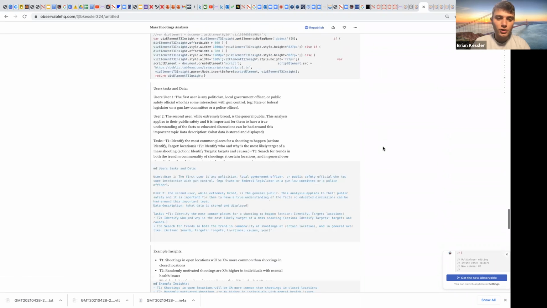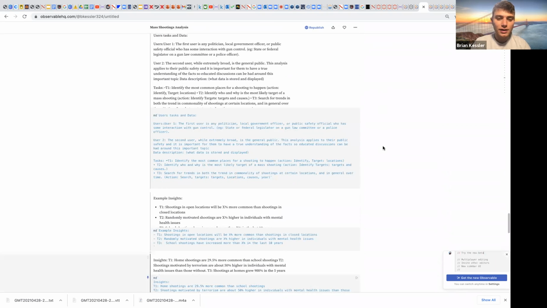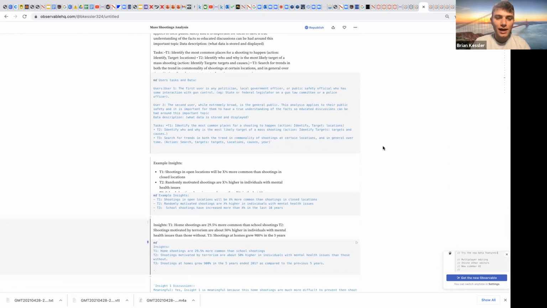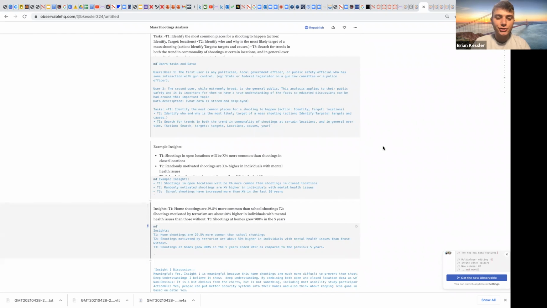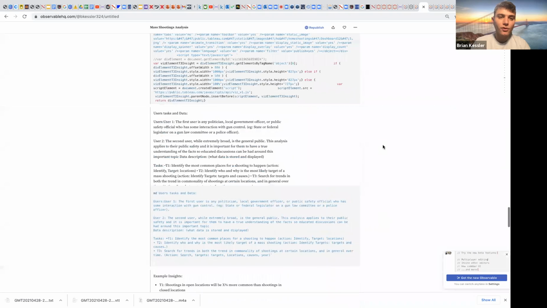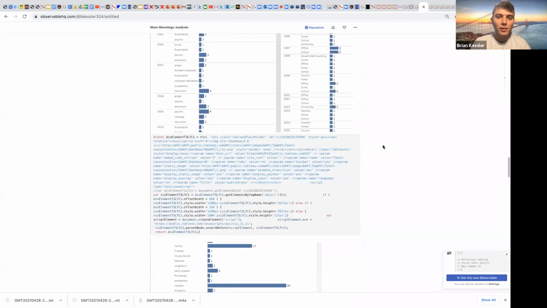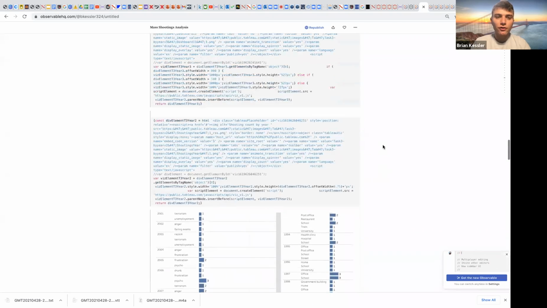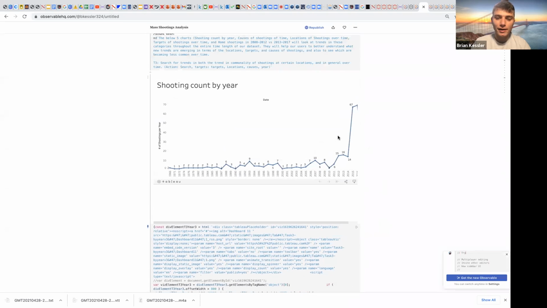So going down to our third task, we could see that the task is to search for trends in both the commonality of shootings in certain locations and in general over time. So we'll be looking at a few charts here. First, we'll look at shooting count by year.